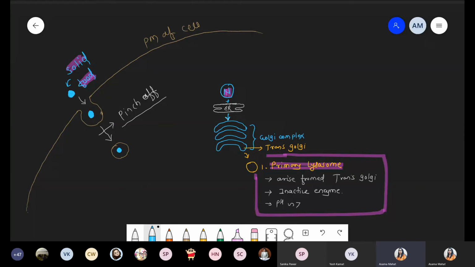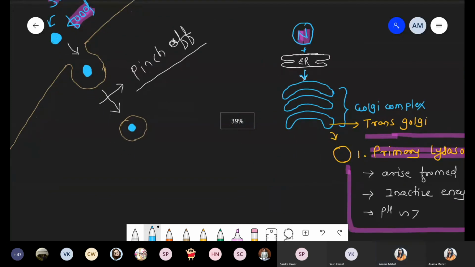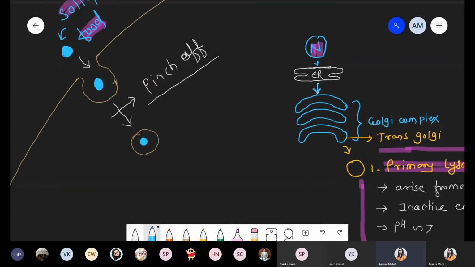So see the changes. Solid food is present outside the cell. Now there is an engulfment of that food via formation of a vesicle. But remember this thing, the vesicle which is formed consists of solid food particle. Such a vesicle is called a phagosome. What is it called? It is called a phagosome.